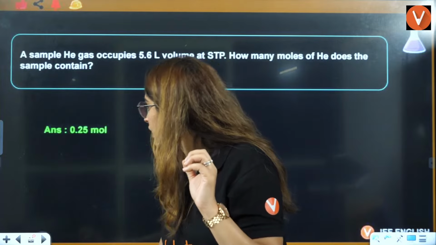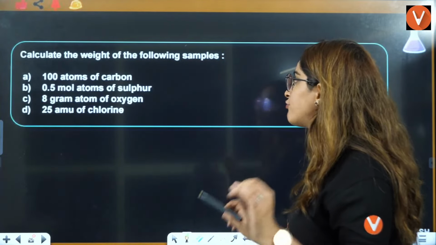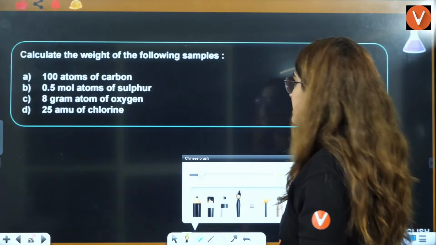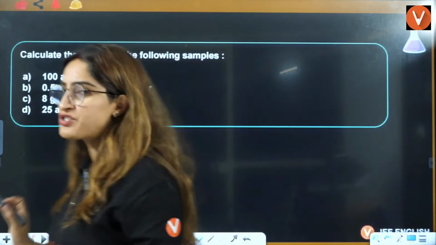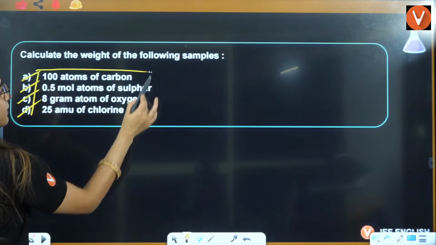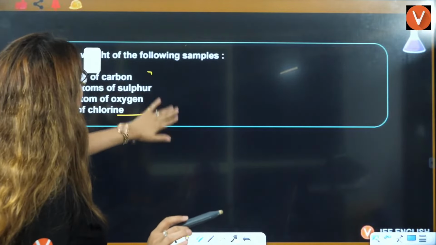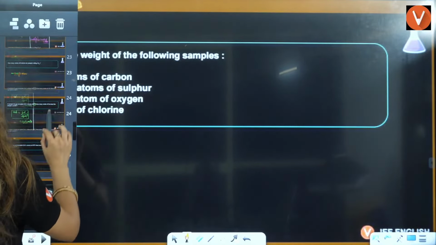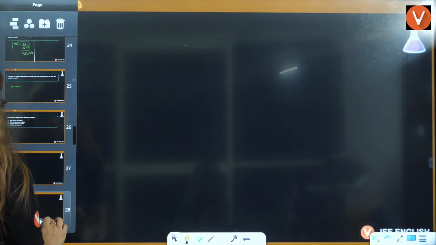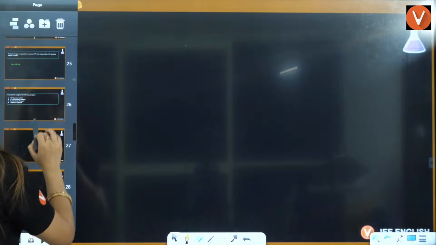Now, we are going to start with calculating the weight of the following sample. These are the questions that will help us to understand the concept better. Okay, students, so one by one we are going to calculate this. Let me just copy paste this slide here so that we can calculate.